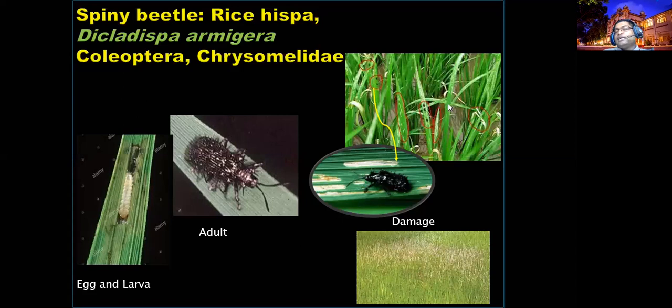This is also attacking mostly in the nurseries. This incidence is there in Kilinochchi and Mullaitivu districts, not much in other districts, not in Jaffna much, but it is not causing a major threat. We call it the Hispa beetle.